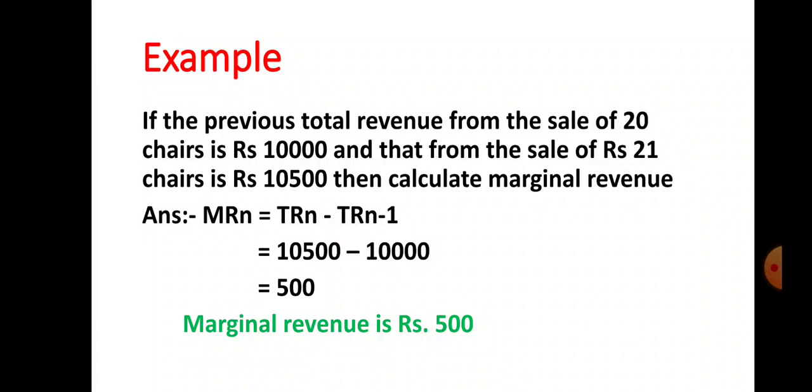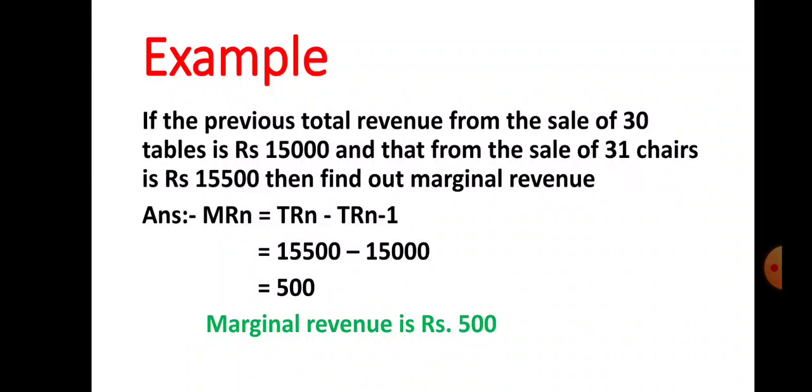What is your first duty? You have to write down the formula of marginal revenue. What is the formula of marginal revenue? MRn is equal to TRn minus TRn-1. What is MRn here? Marginal revenue of the nth unit. What is TRn? Total revenue of the nth unit. And what is TRn-1? Total revenue of the previous unit. So what is TRn given in the example? That is 10,500. And what is TRn-1? That is 10,000. So 10,500 minus 10,000, what is the answer? 500. So marginal revenue is rupees 500.